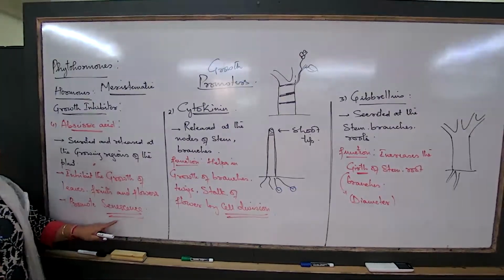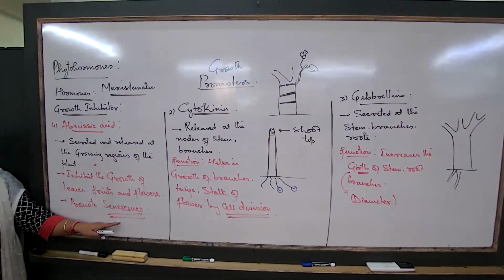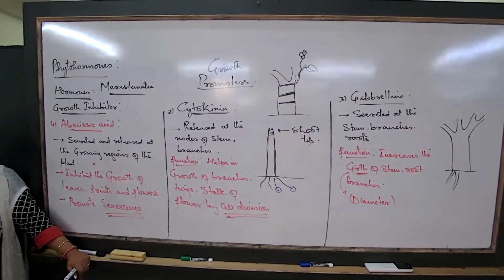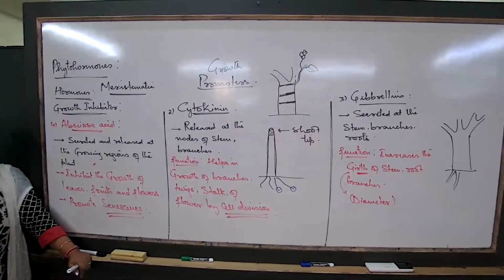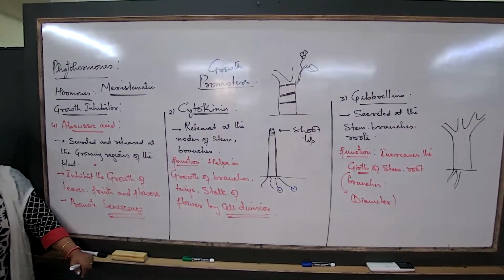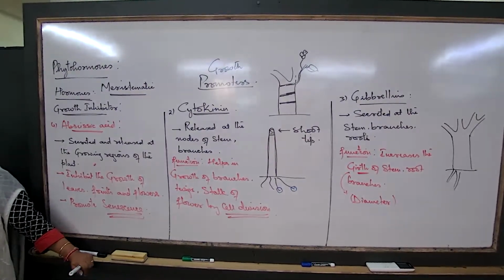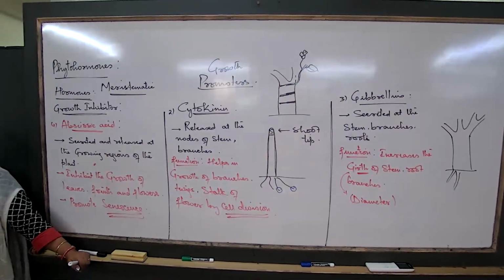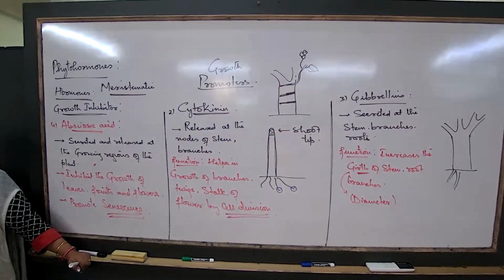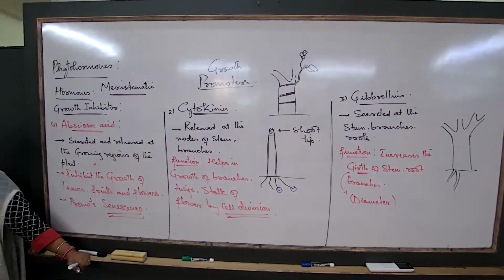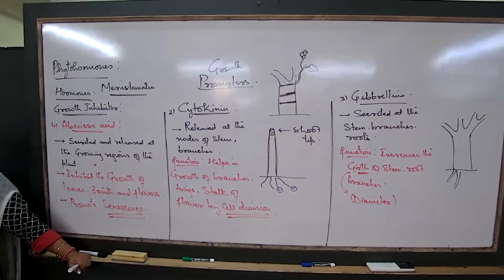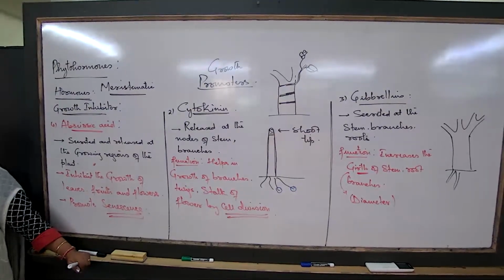So now, senescence is the point that you should write. What is the meaning of this? Every leaf has a span. You are also aware that every leaf, after a period of 4 or 5 days, starts getting yellow and falls off from the plant. Every flower, after a couple of days, 2 to 3 days maximum for all the average size flowers. For big flowers, at the most 4 to 5 days, and after that they will dry out, shrivel off and fall off. Which hormone helps in the falling off, the shedding of the plant parts naturally?